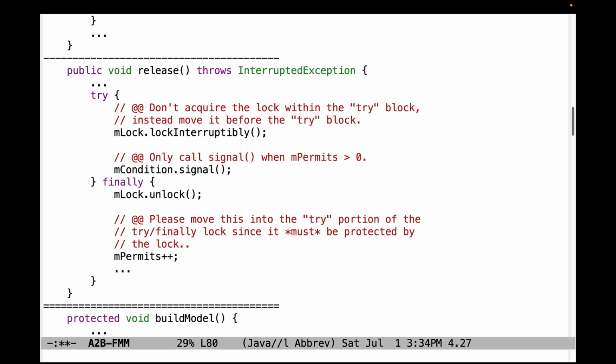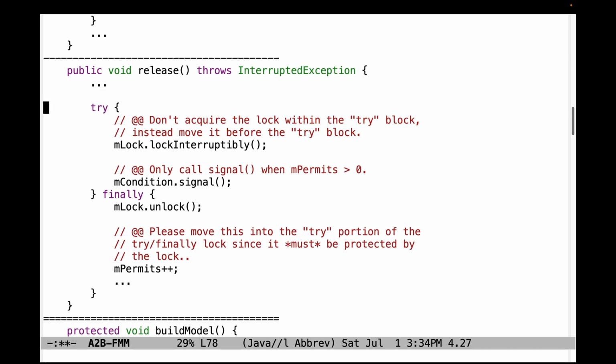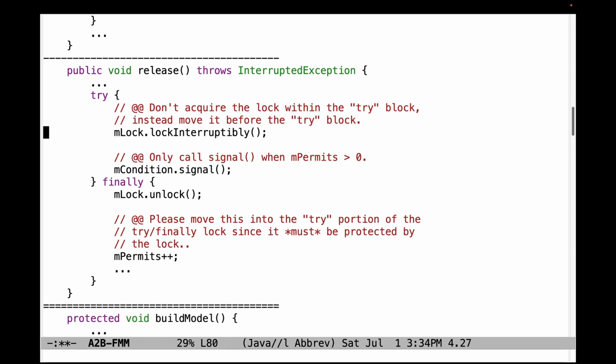So now let's turn our attention to some problems with the release method for SimpleSemaphore. First, don't acquire the lock within the try block, but instead move it to before the try block. The reason for this is if this method call was to throw an exception, the lock would be in some inconsistent state, and we don't want to try to unlock it if it's in some inconsistent state. So make sure you move that before the try block.